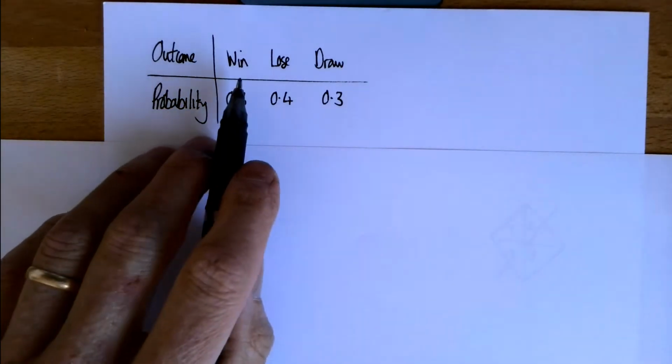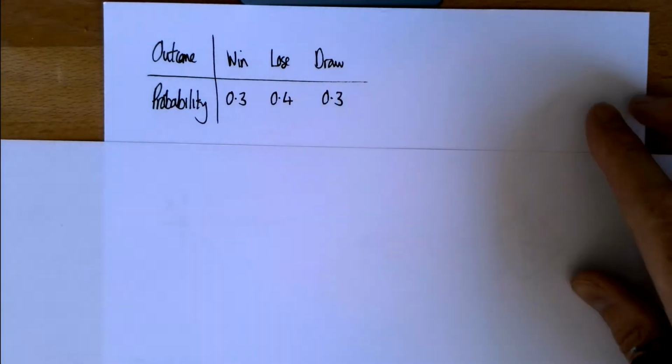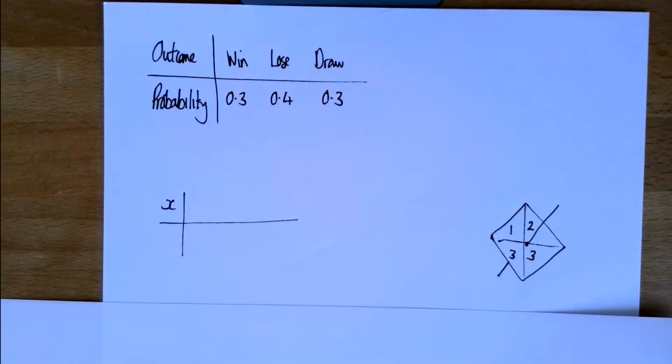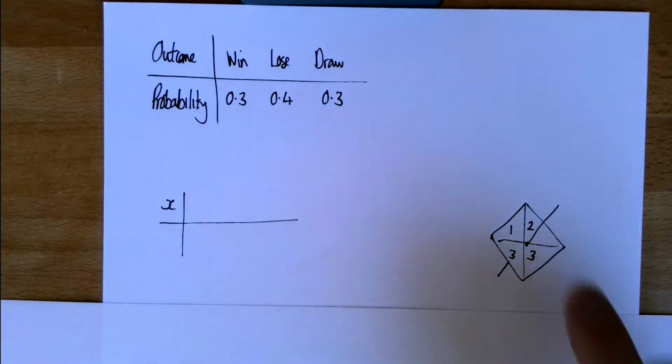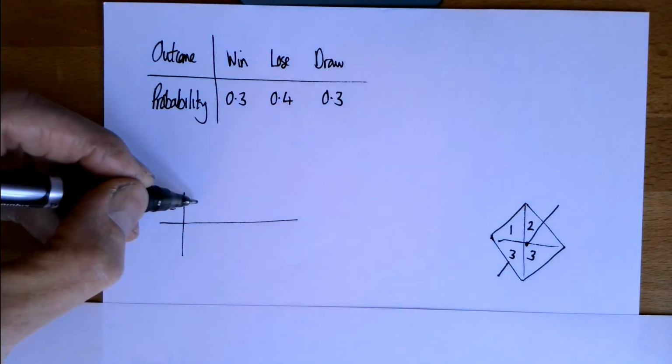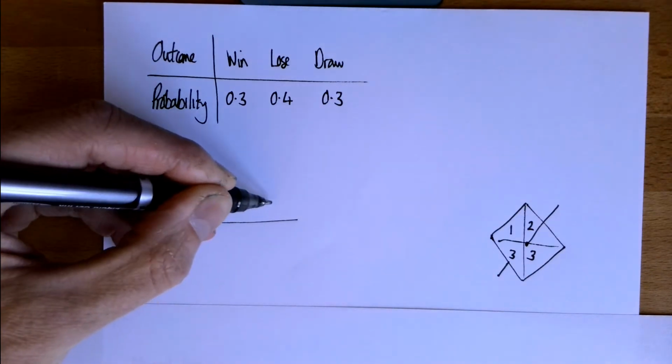But we tend in maths to deal with numbers. So let's look at a situation which is perhaps a bit more comfortable for us. Here's a spinner. You spin it and it lands on one of these numbers. There are 4 sections. The possible score you can get is either 1, 2, or 3.